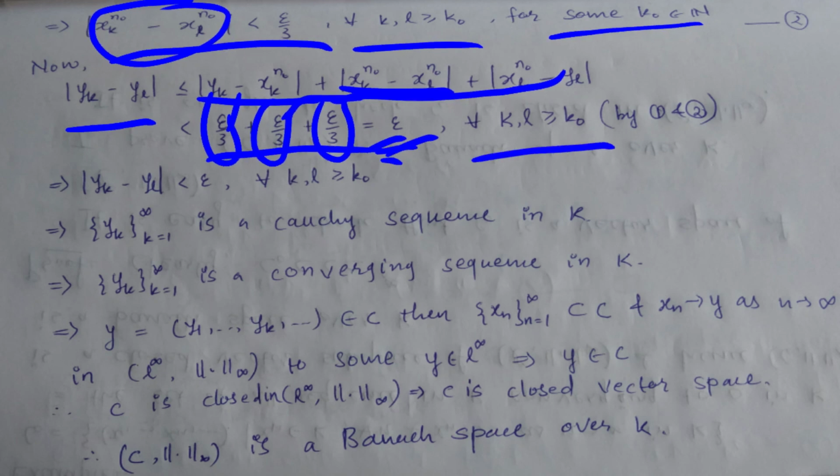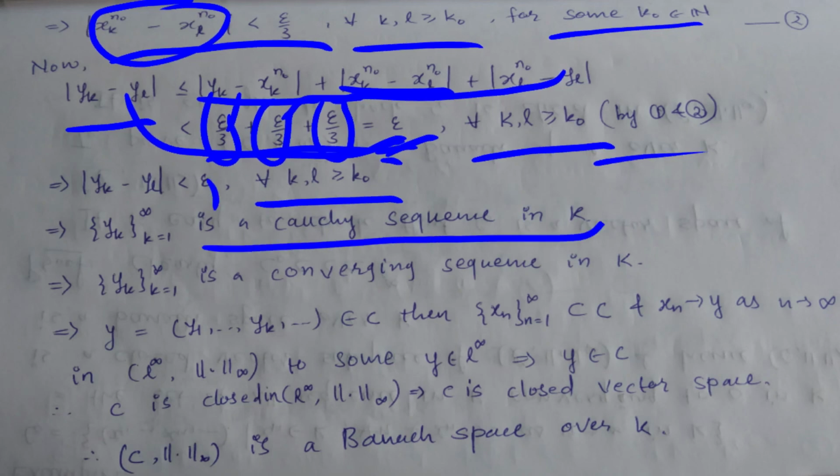So this is true for every k and l greater than or equal to k0 by equations 1 and 2. So from here you can say that modulus of yk minus yl is less than epsilon, and this is true for every k and l greater than or equal to k0. So from this you can say this is a Cauchy sequence in K because yl is in K, right?